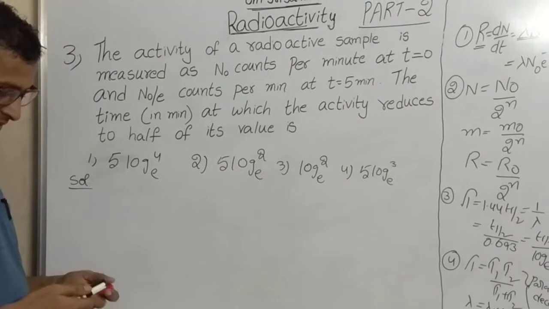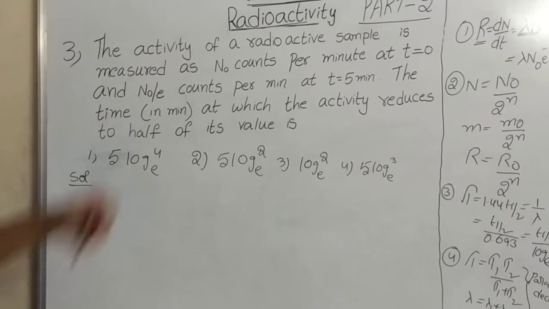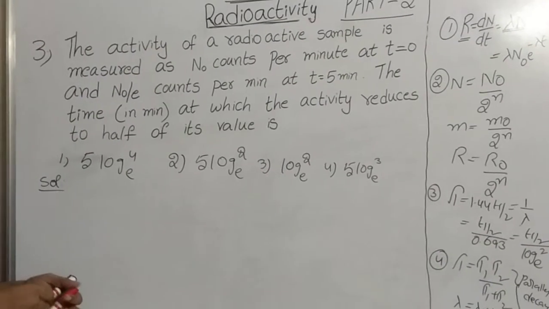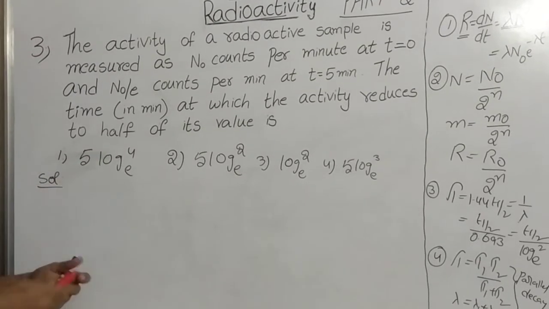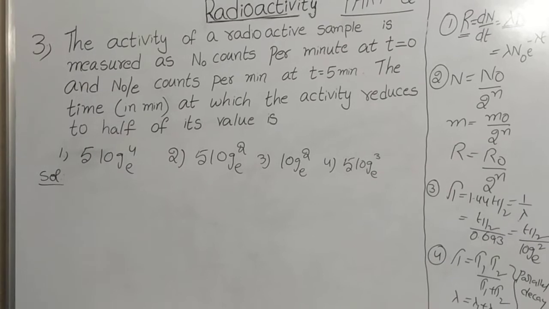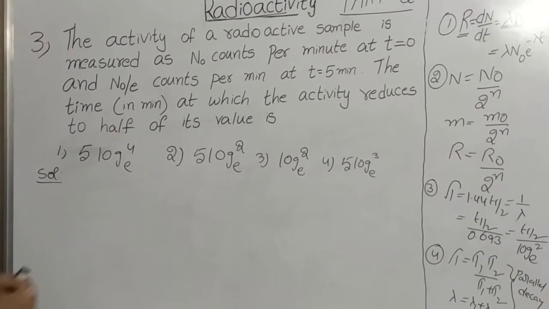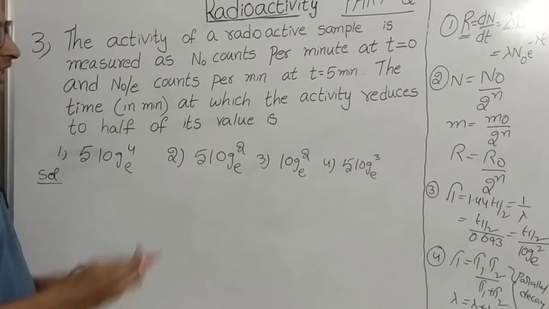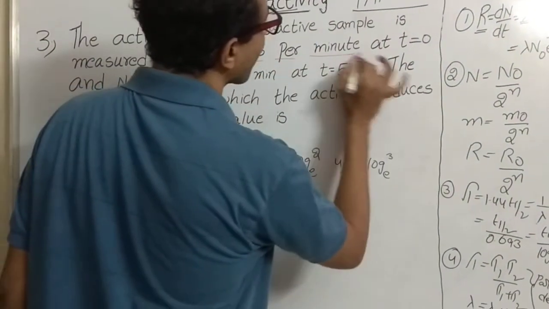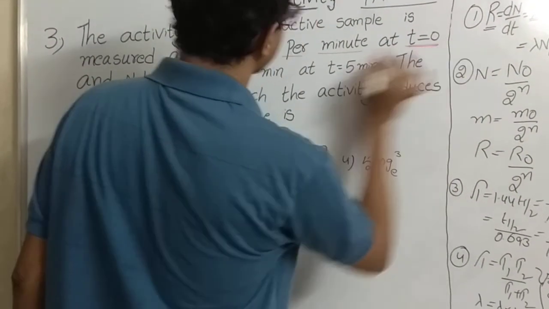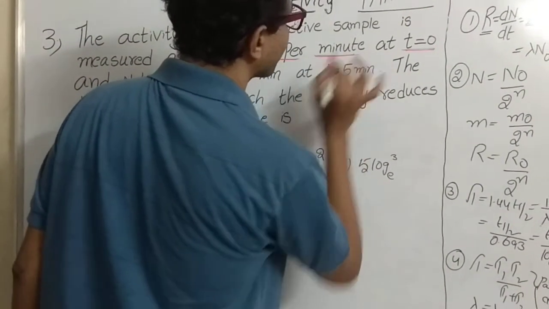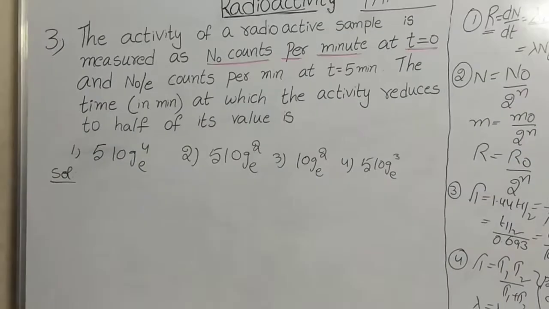This is the third question. Very important model: how to solve the problem in the quickest time, let us see. The activity of a radioactive sample is measured as N0 counts per minute at a time t equal to 0.